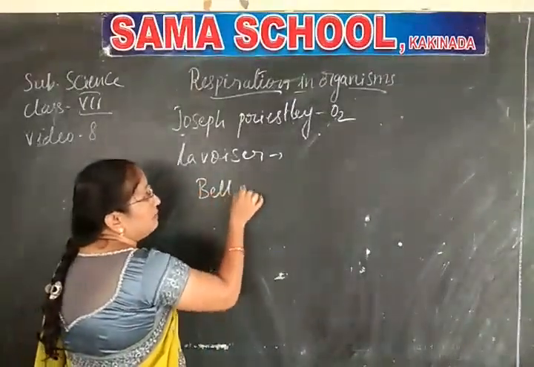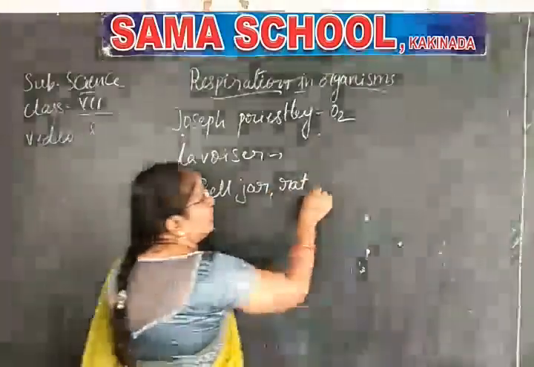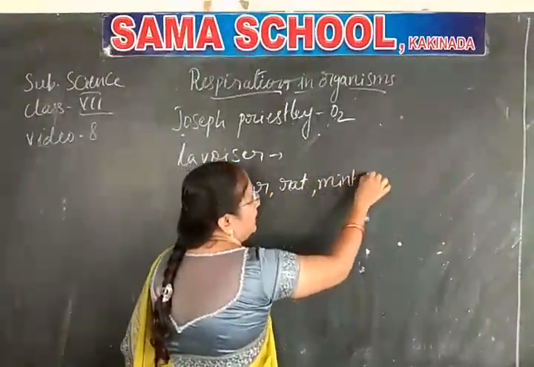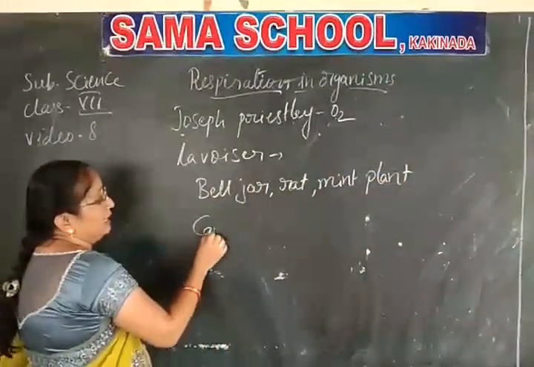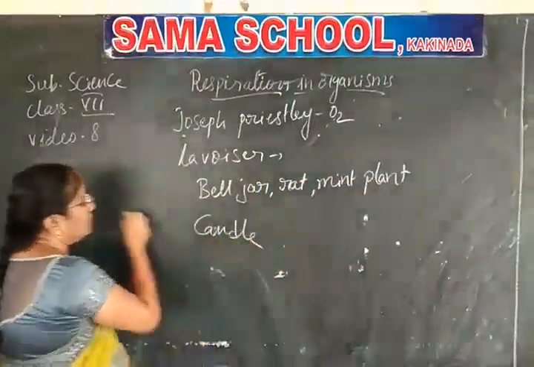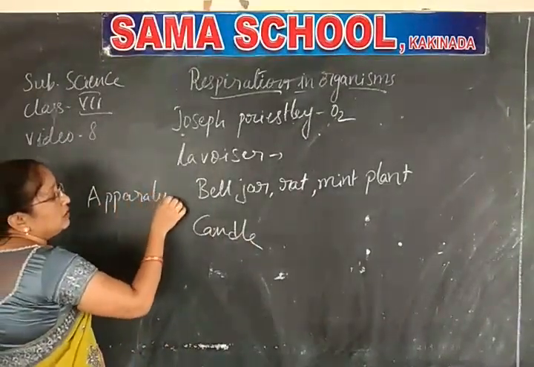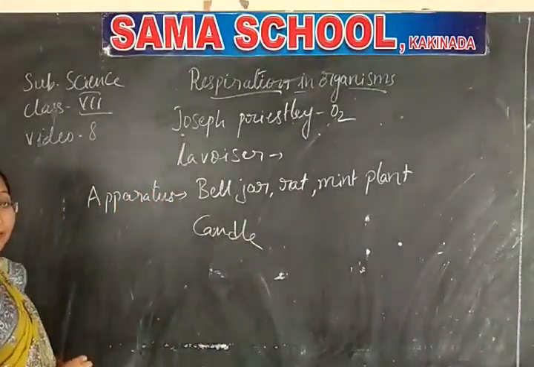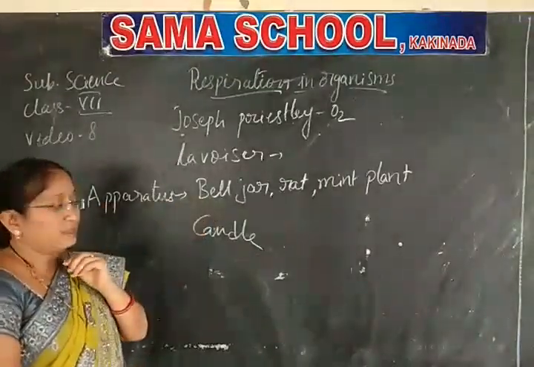With the bell jar, he took a rat, a mint plant and a candle. These are the apparatus he used to do the experiment.